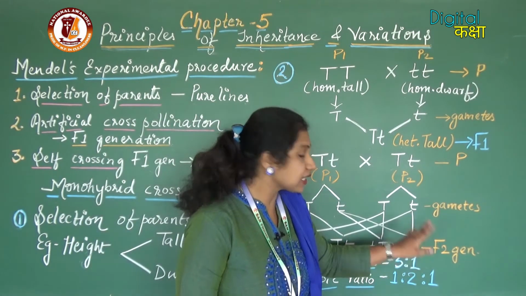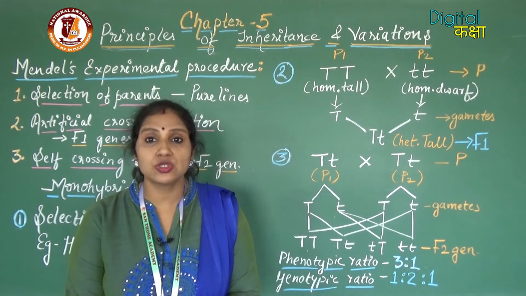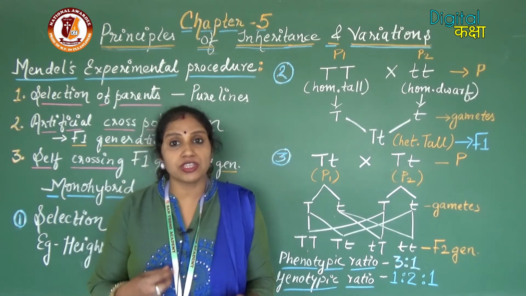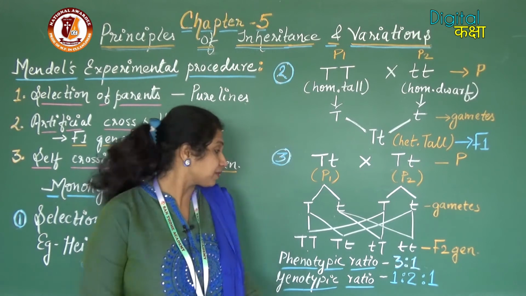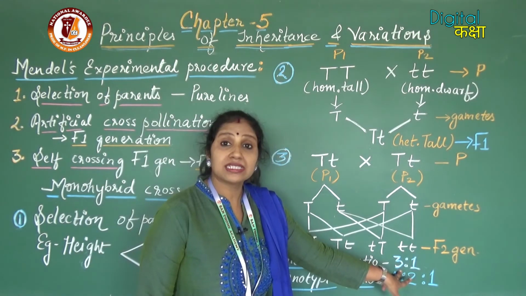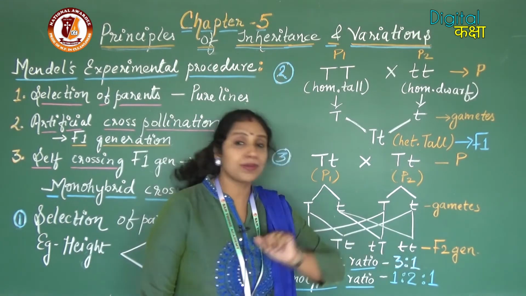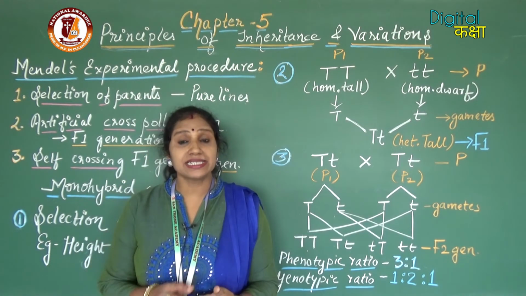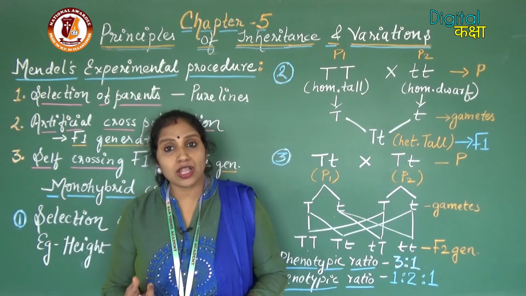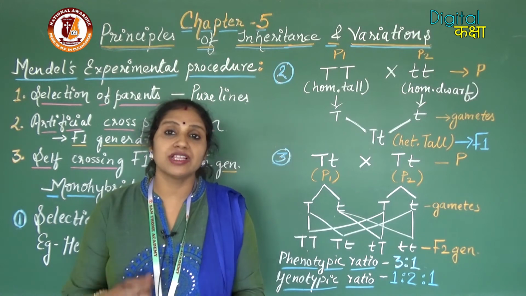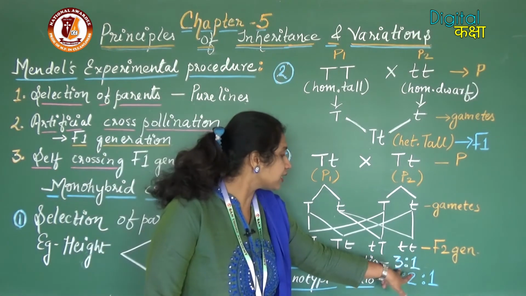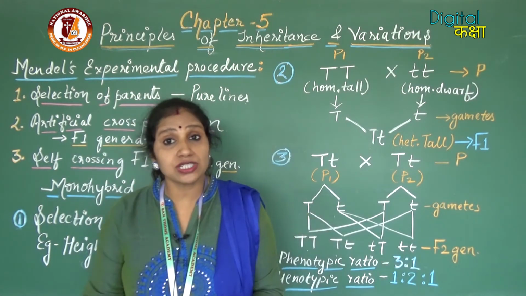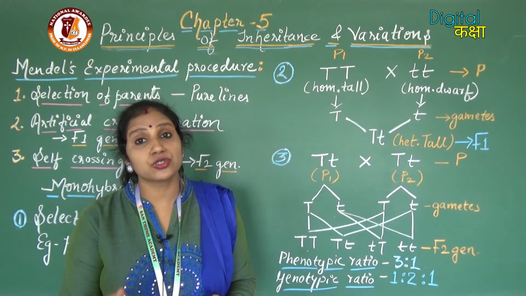And here small t and small t, the plant will be dwarf. So here we can go for the phenotypic ratio as the 3 plants will be tall and 1 plant will be dwarf. Means the probability of tall plants and dwarf plants will be in the ratio 3:1. So the phenotypic ratio is 3:1.